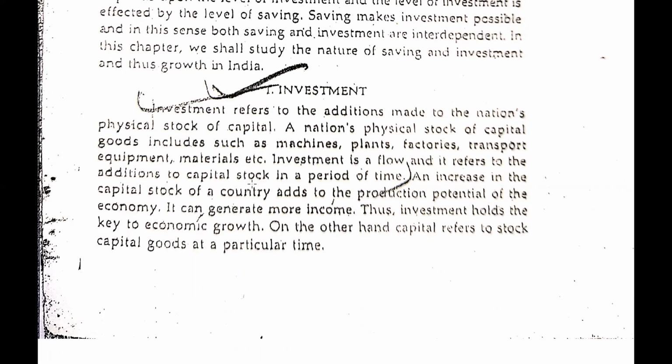And there is saving of the government sector. So government also does saving, and in countries like India there is not much contribution of saving from the government sector, but generally we can say that the government sector also has some kind of saving. So we need to have saving in order to do the investment. Now what is investment? Investment means a nation's physical stock of capital. Capital goods include machines, plants, factories, transport equipment, material, etc.